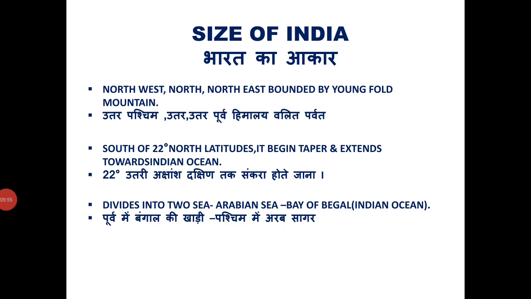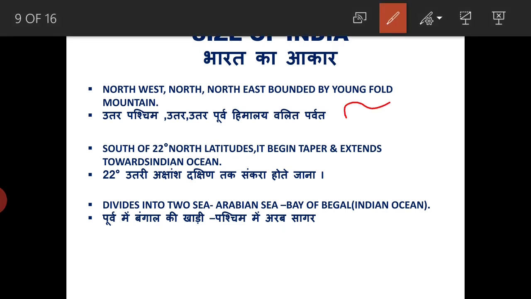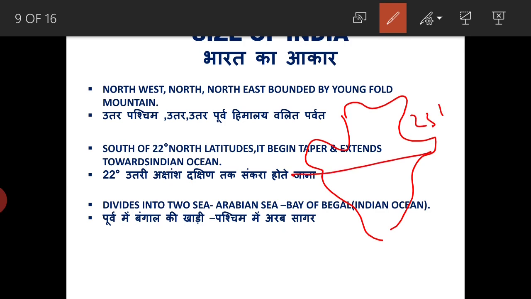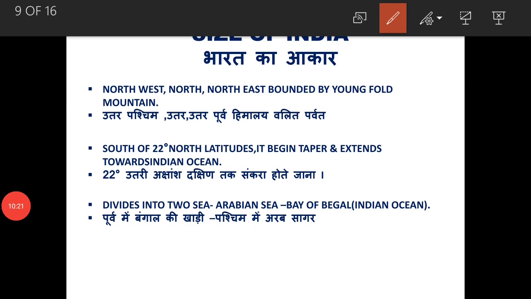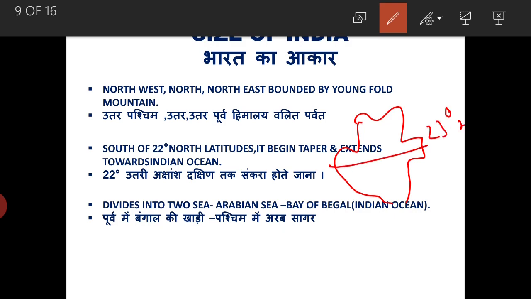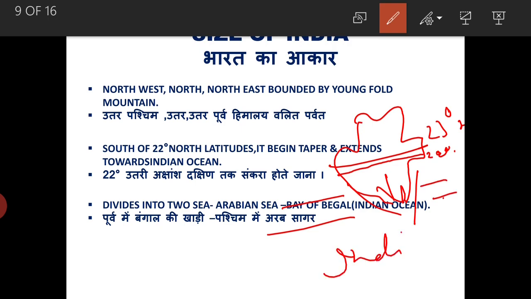Now here, if we see the map of India, it is the 23.5 degree which we discussed. 23.5 degree north divides India into two parts, but from 22 degree onwards toward the downside, it tapers, means it becomes narrow, संकरा होता जाता है, and it divides the Indian Ocean into two parts.